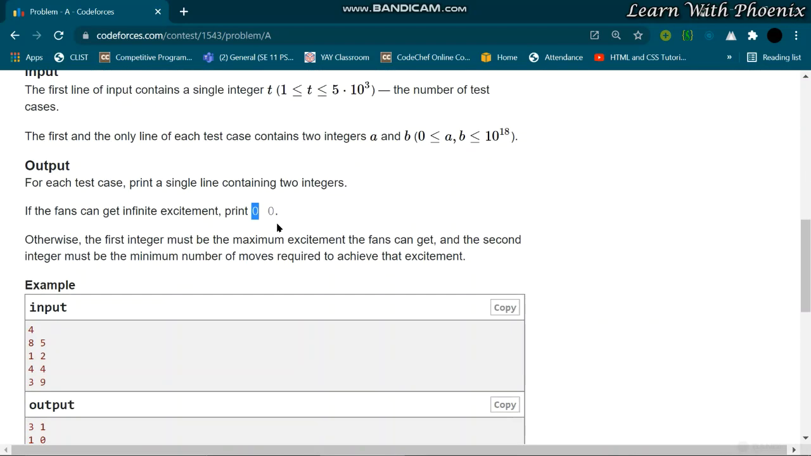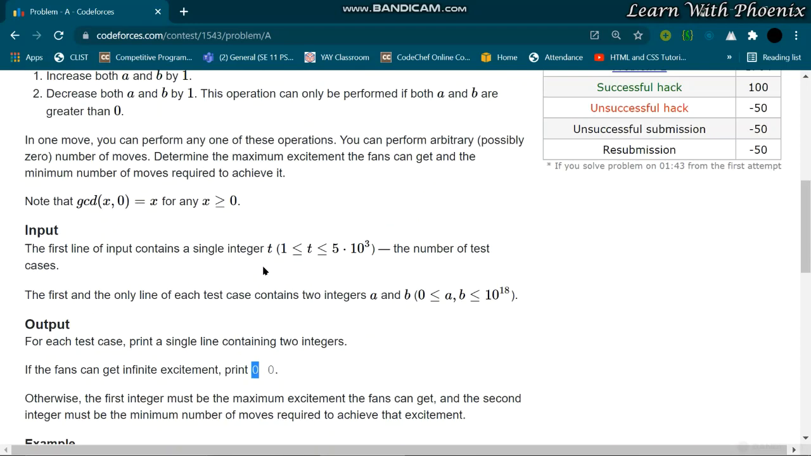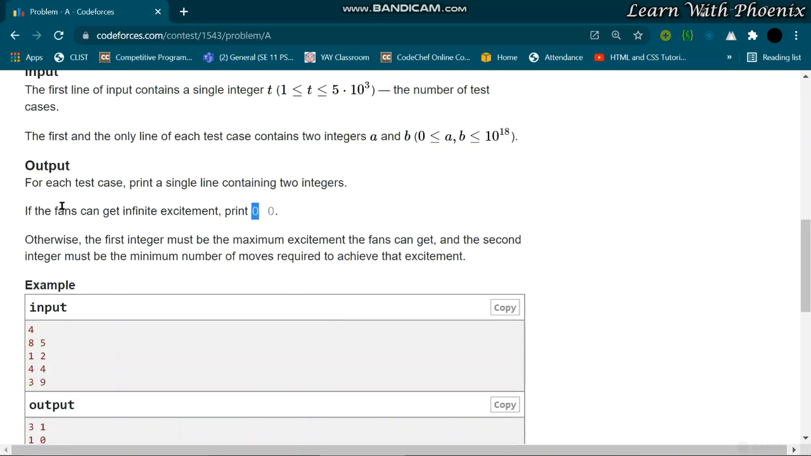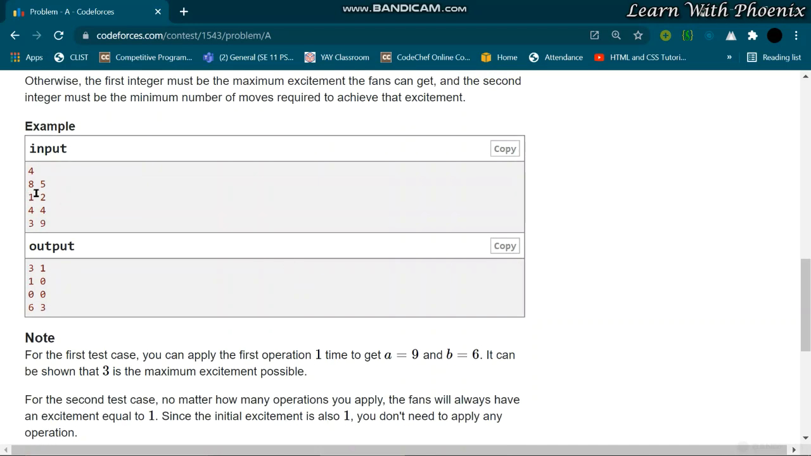Now we'll see what the input and output were. The input was just the number of test cases and two integers a and b. For the output, the first integer denotes the maximum excitement level, and the second one is the minimum number of operations you need in order to get the maximum excitement. First we will see how this sample input gives the following output.